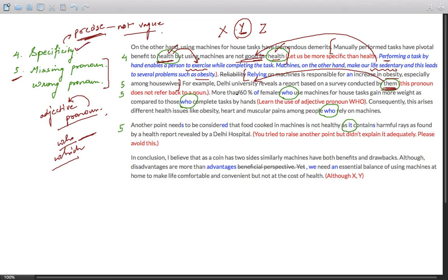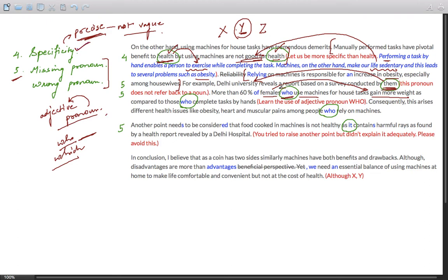So let us read this sentence. More than 60% of females use machines for house tasks gain more weight. So it seems as if it is correct, but when you write gain more weight, so more than 60% of females gain more weight. Now, this is the main part of the sentence. If you do not use who over here, use machines for household tasks gain more weight. So it seems as if household tasks are gaining weight rather than females.